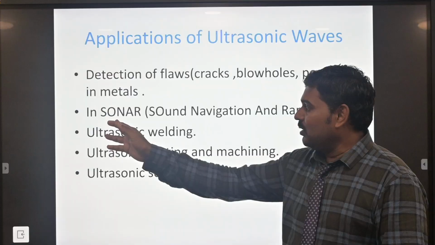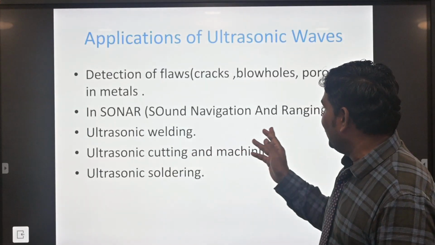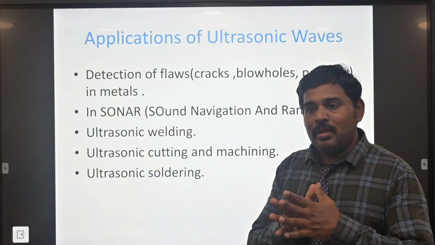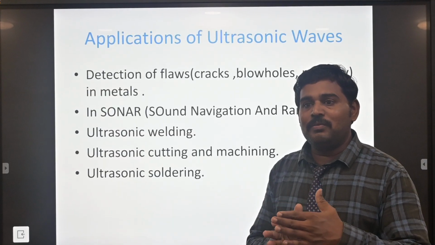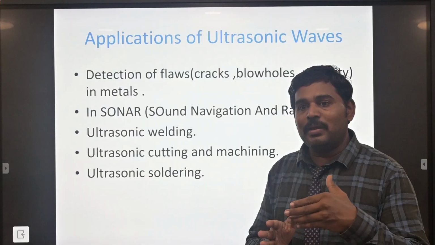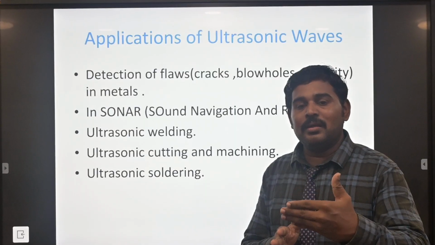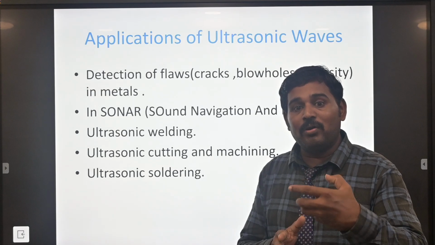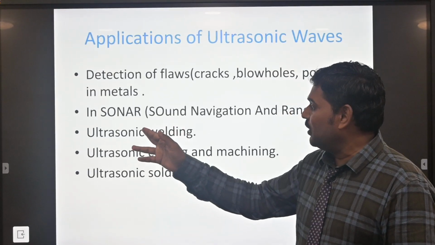Second is sonar. Sonar means sound navigation and ranging. Sound navigation means it projects the ultrasonic wave, so it can be used for alarm, depth finding, or some other level finding or monitoring. That is what is used in the sonar experiment.